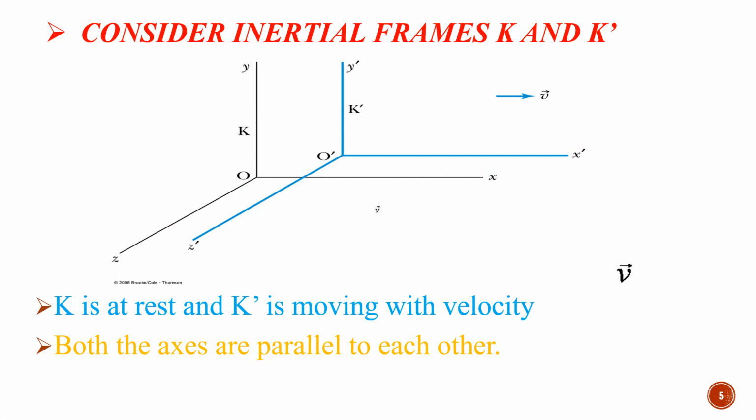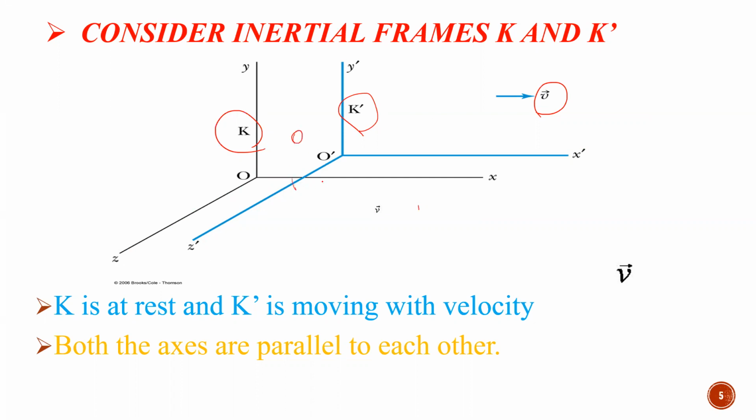Here we have two frames. K is the first frame, as I told you before, which is at rest. K dash is the other frame, which is moving with velocity V bar. With respect to K, K dash is traveling with velocity V, because V bar minus 0 is V, since the velocity of K is 0.